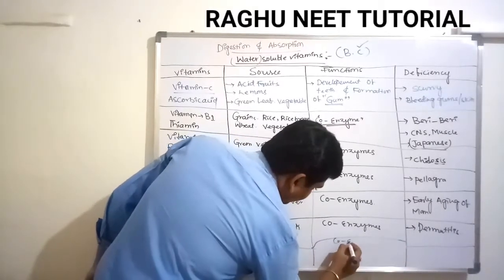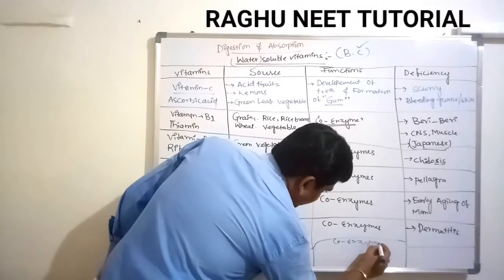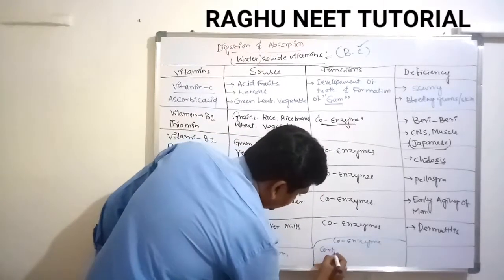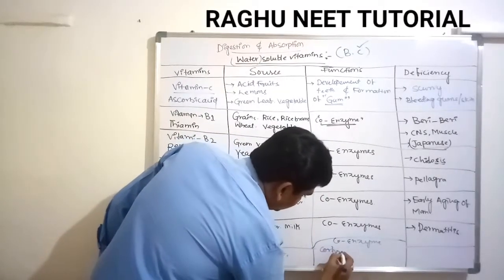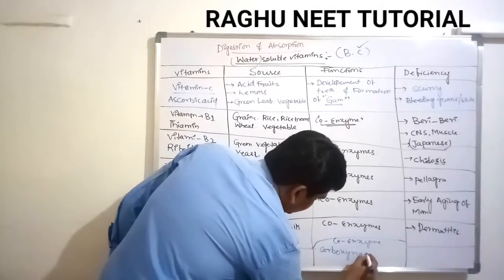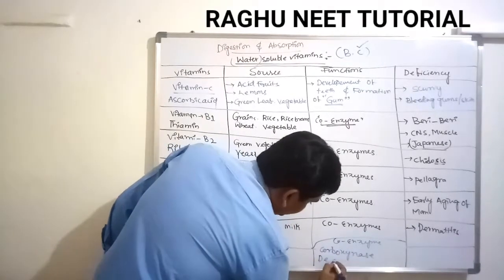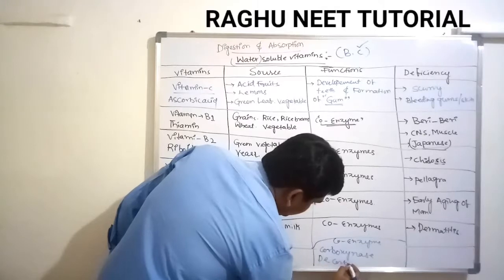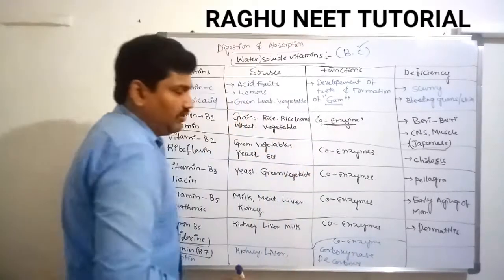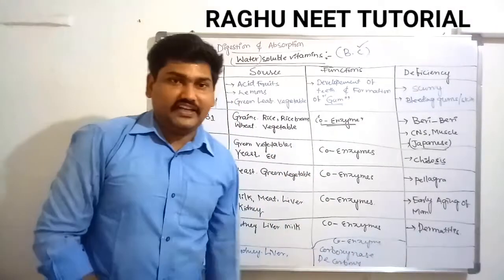Like a coenzyme, these are carboxylase and decarboxylase. These carboxylase and decarboxylase enzymes are involved in respiration.